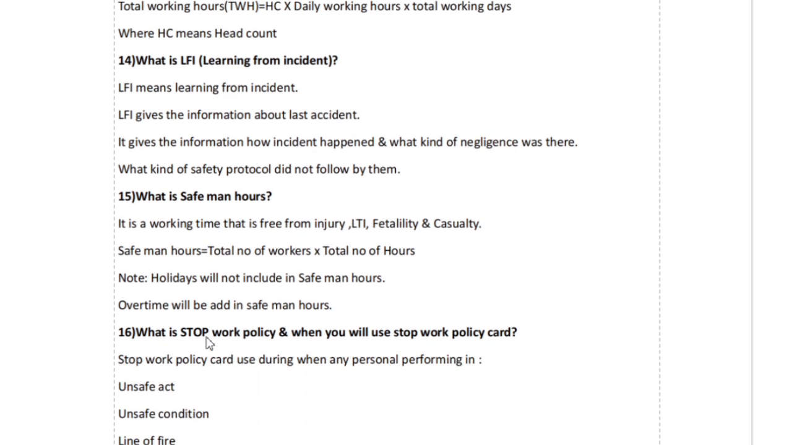What is LFI? LFI means learning from incident. LFI gives information about the last accident. It gives information on how the incident happened, what kind of negligence there was, and what kind of safety protocol was not followed by them.